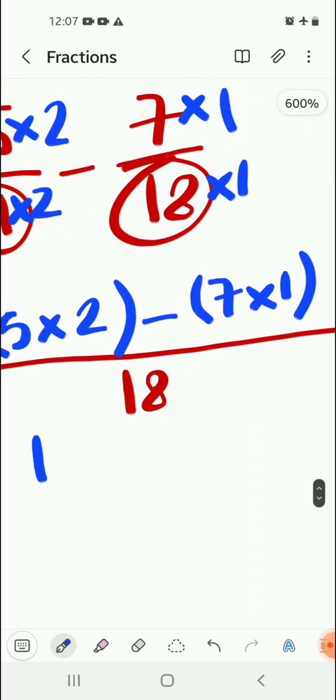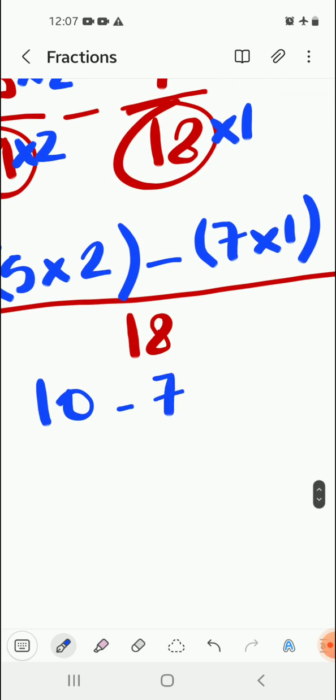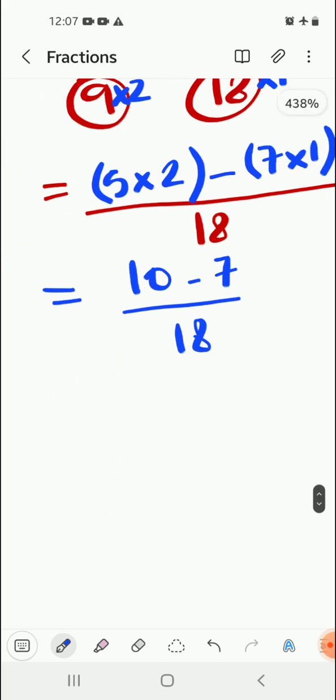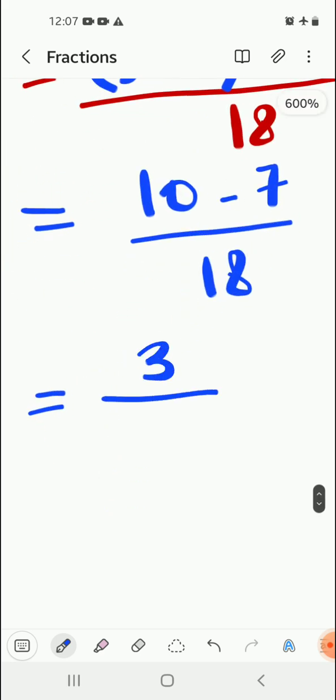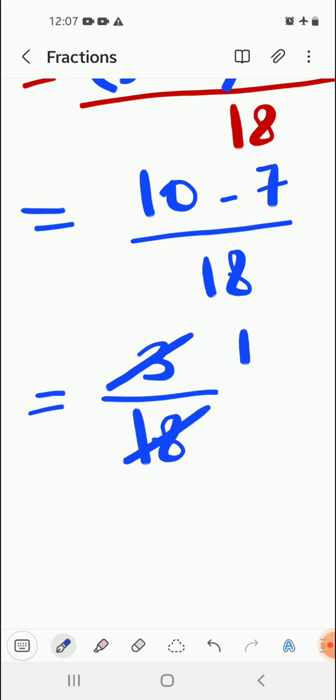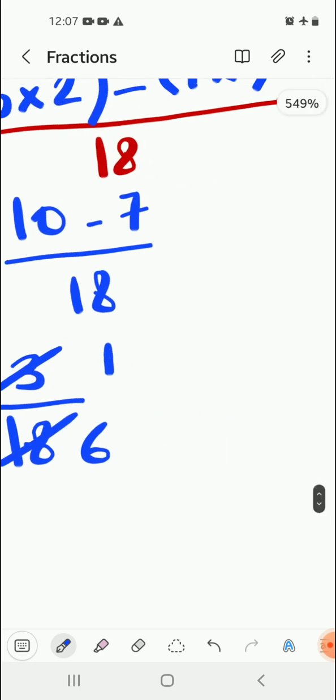Now 5 into 2 is 10, minus 7 ones is 7, by 18. So 10 minus 7 is 3, and we get 3 by 18. Again, it is possible for us to reduce. 3 divided by 3 is 1 and 18 divided by 3 is 6. So my answer is 1 by 6 in the reduced form.